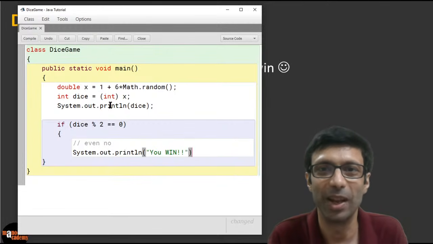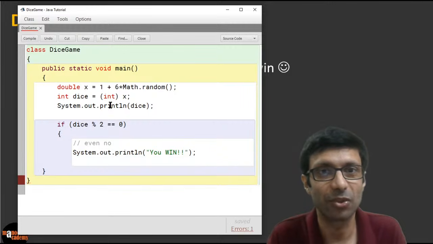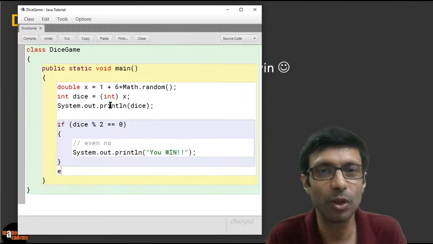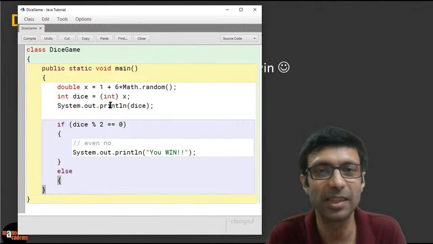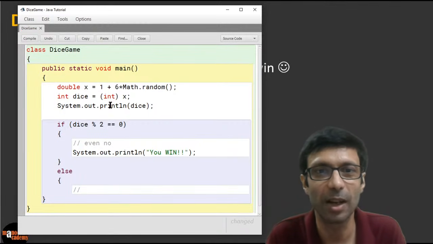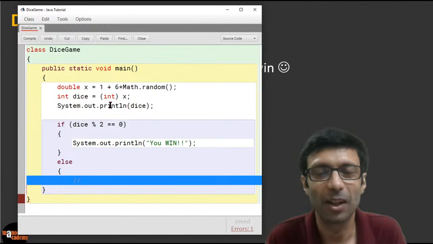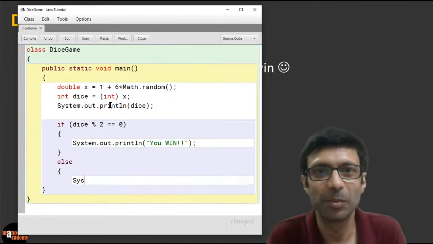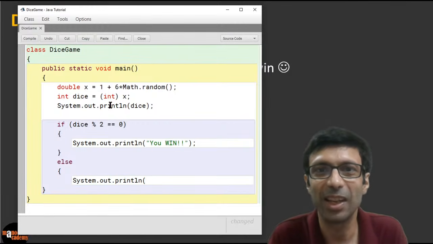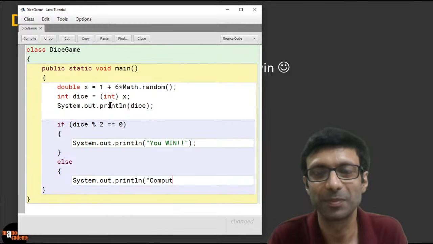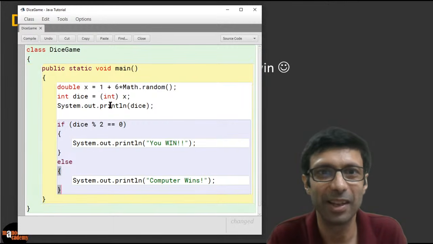So here you win. And now else, right? So if you don't win, the computer is going to win. So we can say else, and again open the braces here. And this time it's going to be the case of the odd number, right? Since I'm out of space here, I'll just remove the comments for now and say odd number. Let's put that in here, System.out.println. So really interesting, all this Java coding, and we can say computer wins. Okay, the computer wins here. All right, and there we can close that.